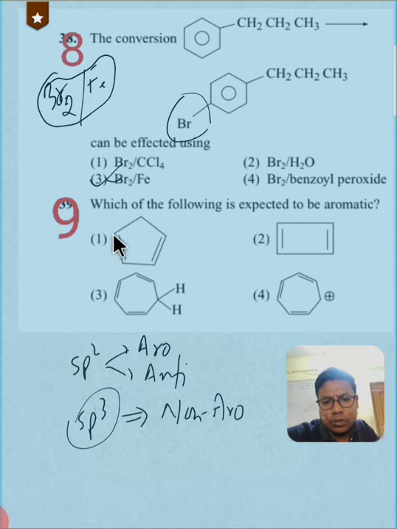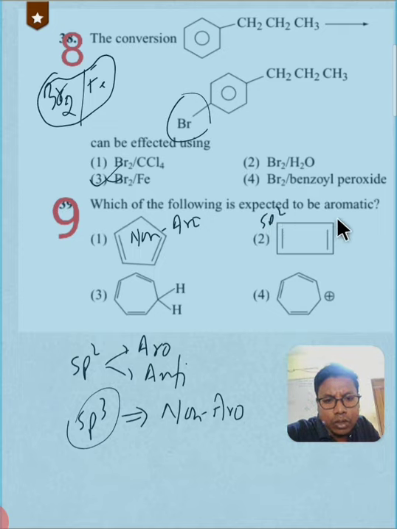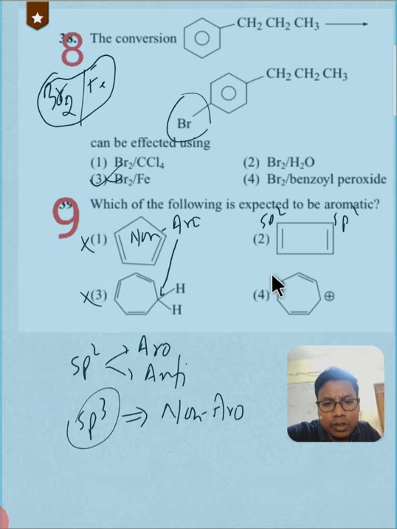This is sp2, sp3, this is sp3 hybridized, right? So this cannot be aromatic, this is non-aromatic. What about this second one? This is sp2, sp2, sp2, sp2. Okay, this can be correct. And what about this? sp2, sp2, sp2, this is sp3 hybridized, this is sp3 hybridized, so this compound is also non-aromatic, so this cannot be the option.